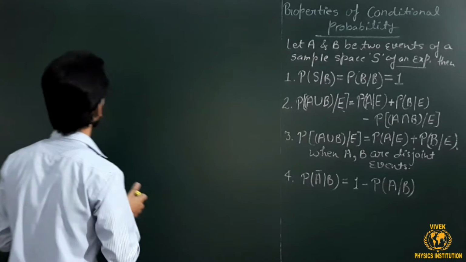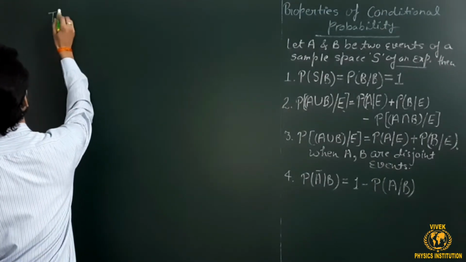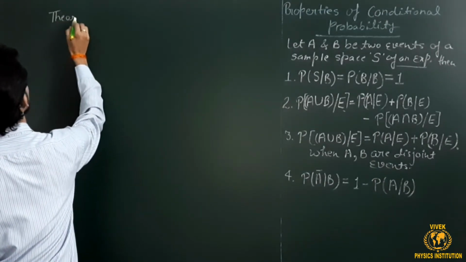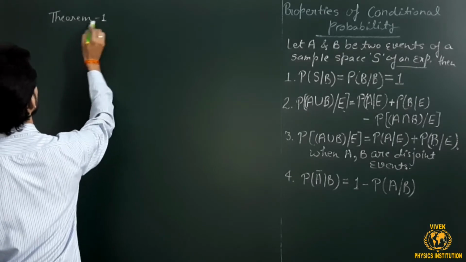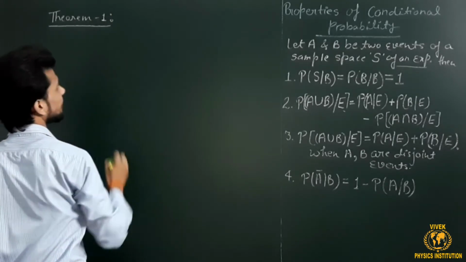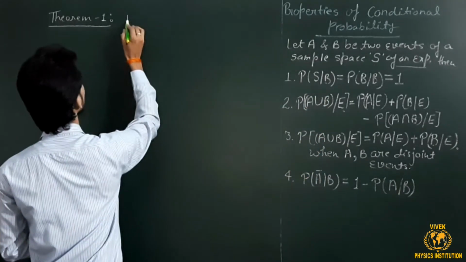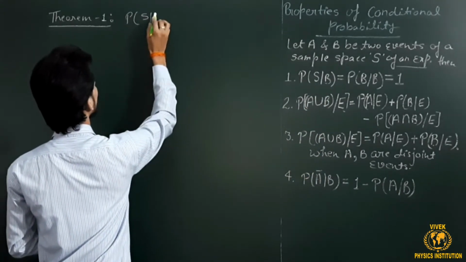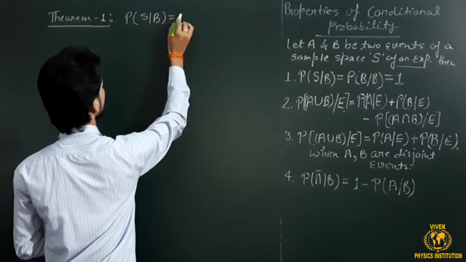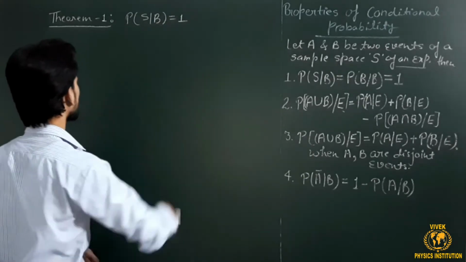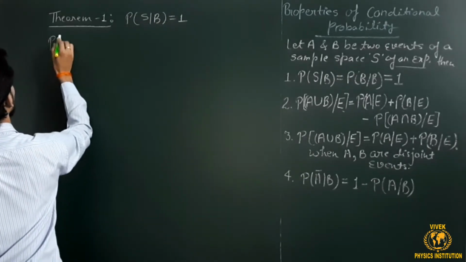So this is the first theorem we are going to prove. Theorem number 1: the probability of event S under condition B is always 1. I am taking the LHS of this property.